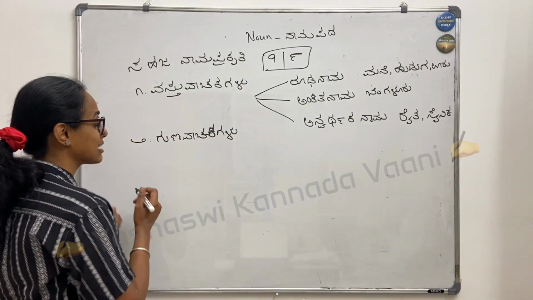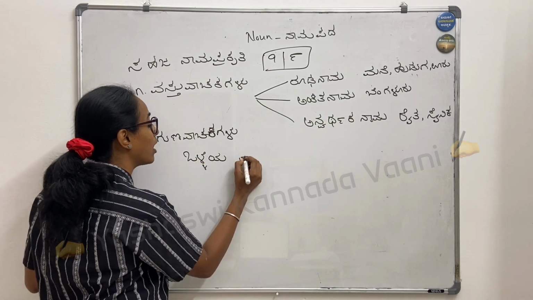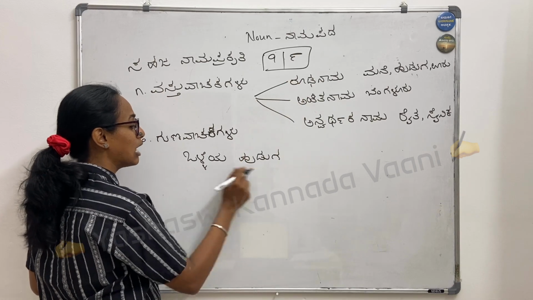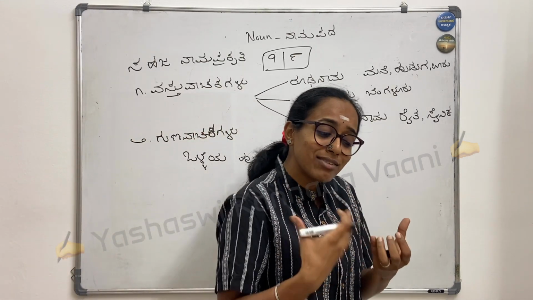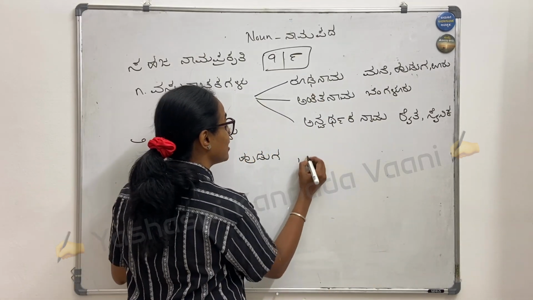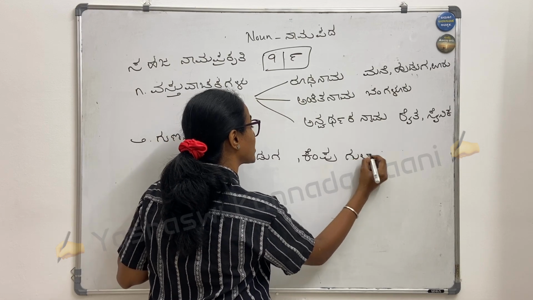So I can say Valleya Huduga. Huduga is Ankita Nama, Ruda Nama. Valleya Huduga is a good boy. That is a Gunavachaka. Good is defining that boy. That is a Gunavachaka. That is a Kempu Gulabi, red rose.